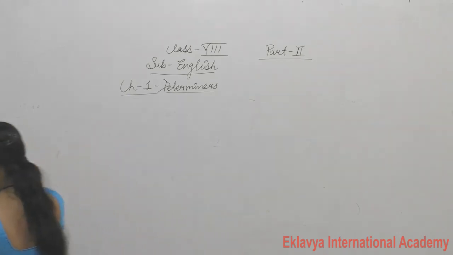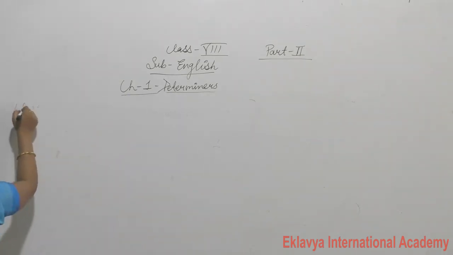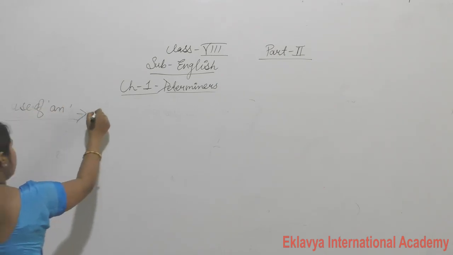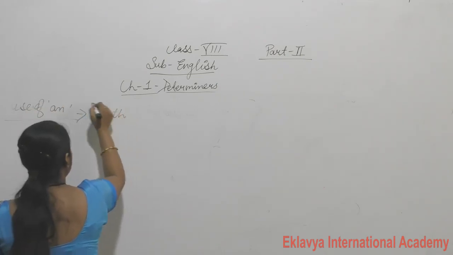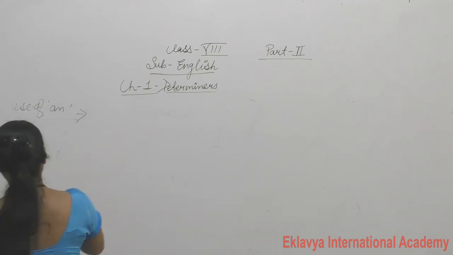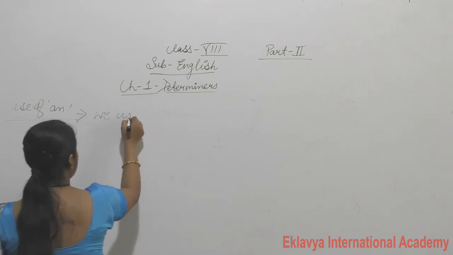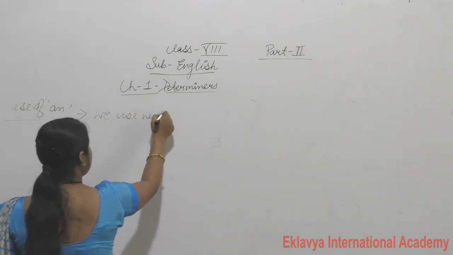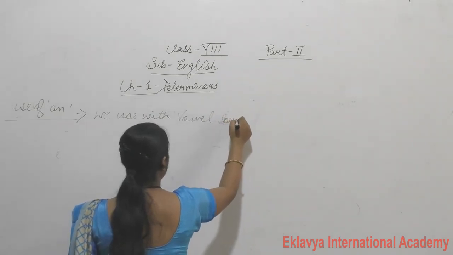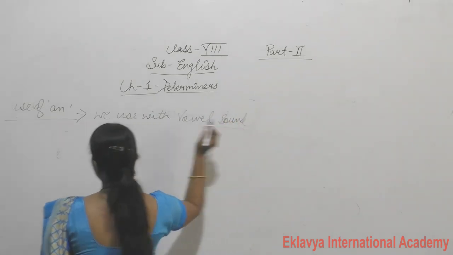Examples of an. Now the use of an: we use an with a vowel sound. Vowel sound. Write down some examples of this.